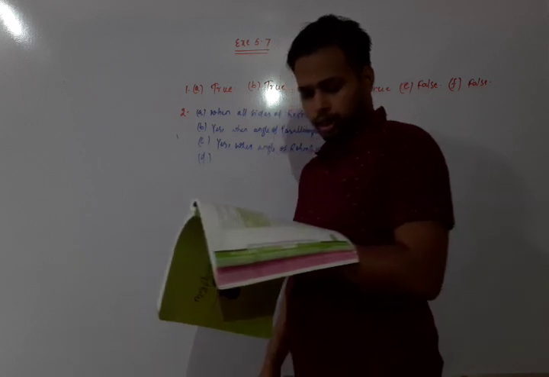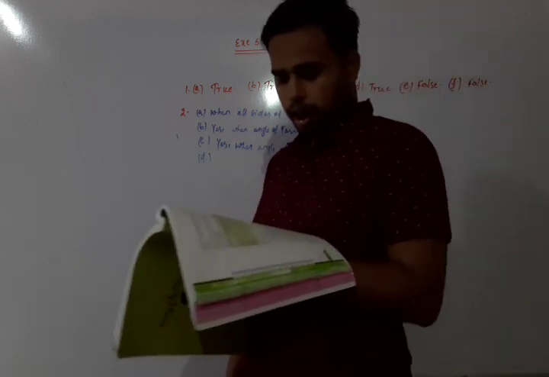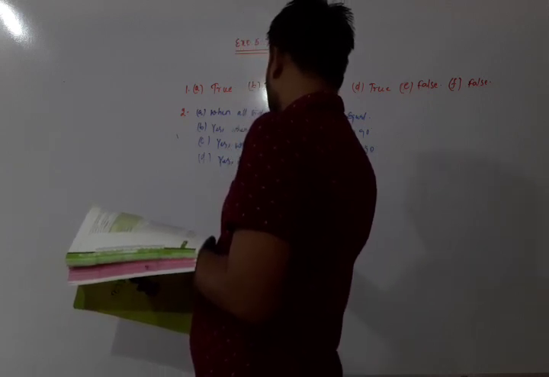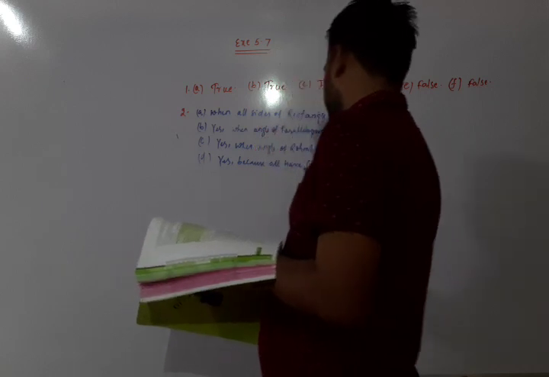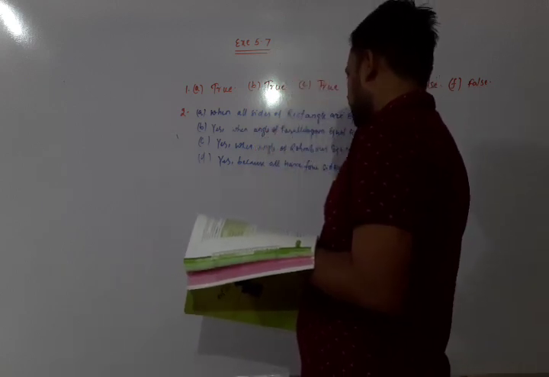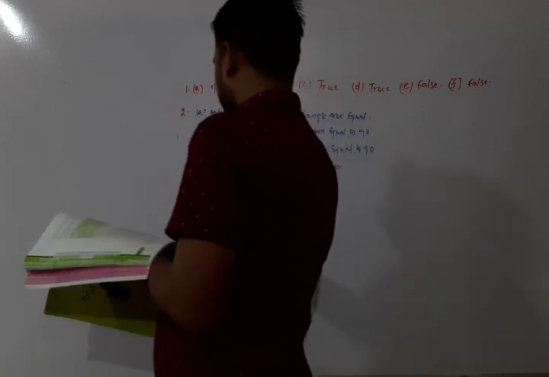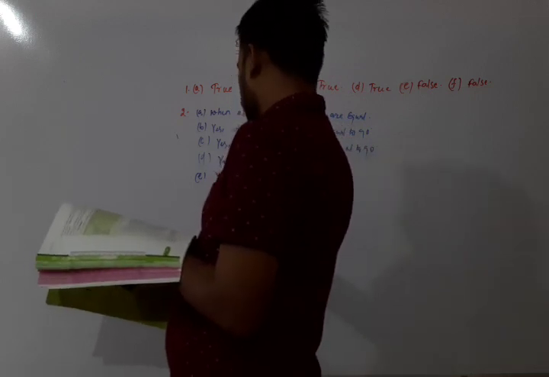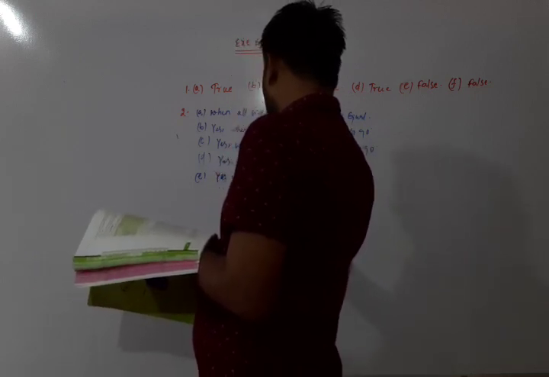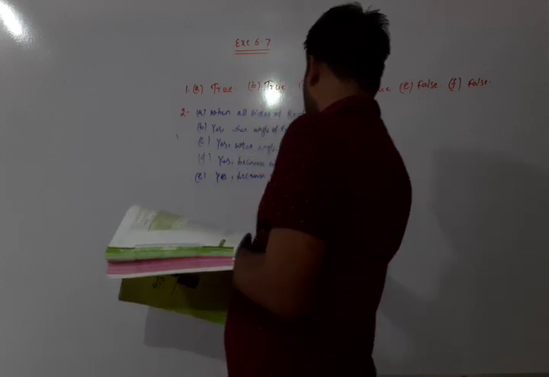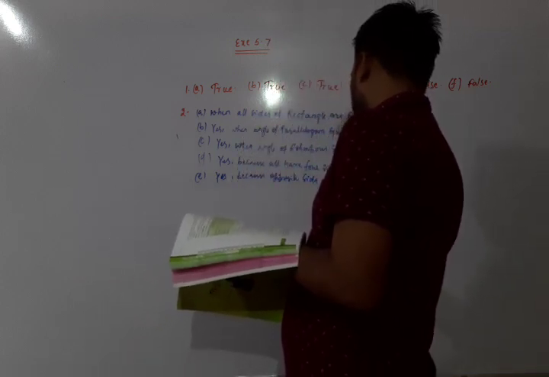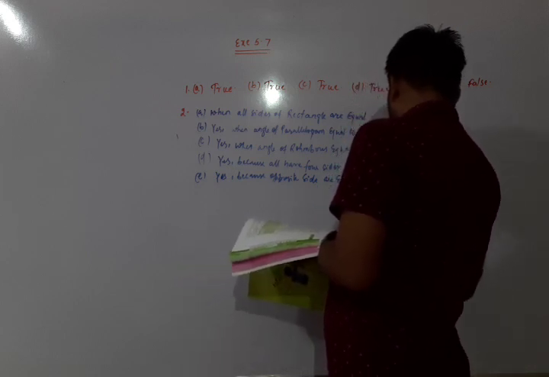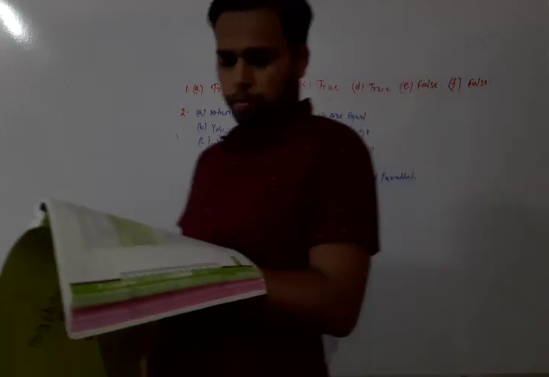Now moving to D: squares, rectangles and parallelograms are all quadrilaterals. Yes, because all have 4 sides. Moving on to the next, E: a square is also a parallelogram. Yes, because opposite sides are equal and parallel.